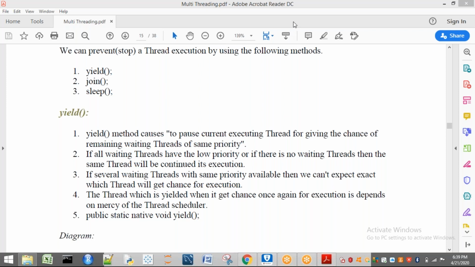Now see, for example, here this thread is there. Let us consider this is a thread which is given.